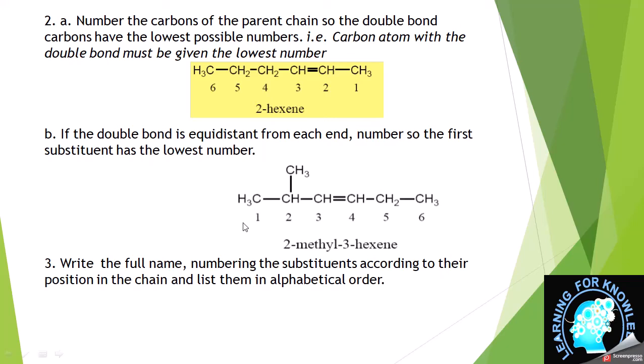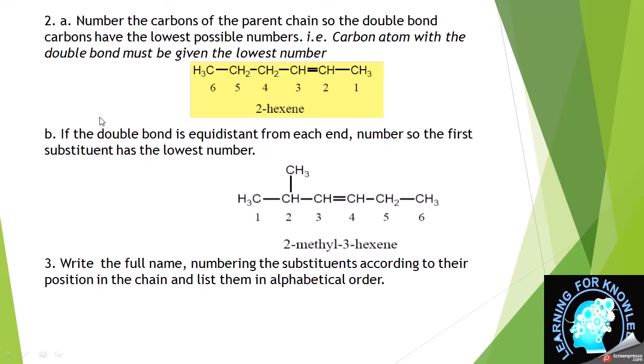If we start numbering from left to right, the substituent will get the second number. So instead of numbering from right to left, we will start from left to right, and its name becomes 2-methyl-3-hexene. Now this is another example of numbering.